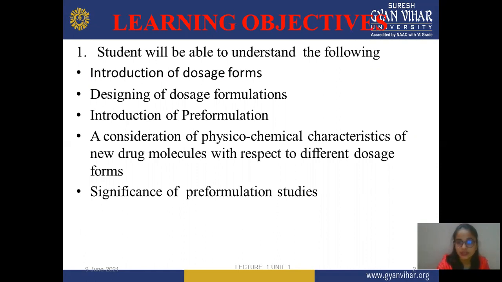Pre-formulation is the process or parameters which come before formulation, where you evaluate your drug and all excipients, whether they are good and their compatibility with each other. Next is consideration of physicochemical characteristics of the drug molecule with different dosage forms, meaning their physicochemical compatibility, or their individual compatibility with each excipient, or excipient with drug. And next is the significance of pre-formulation study.